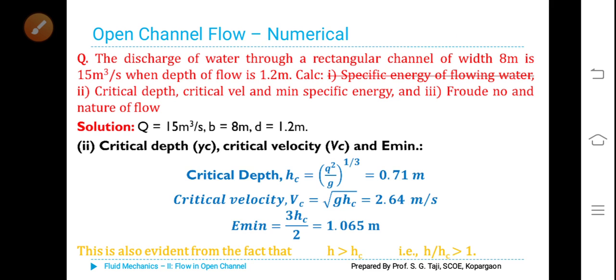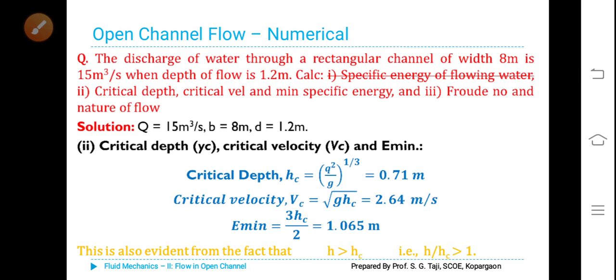The discharge of water through a rectangular channel of 8 meter is 15 meter cube per second when the depth of flow is 1.2 meter. Calculate specific energy, critical depth, critical velocity, minimum specific energy, Froude number and nature of flow. The same problem is displayed here once again. We have already calculated specific energy. We will now calculate critical depth Hc, critical velocity Vc and E minimum.